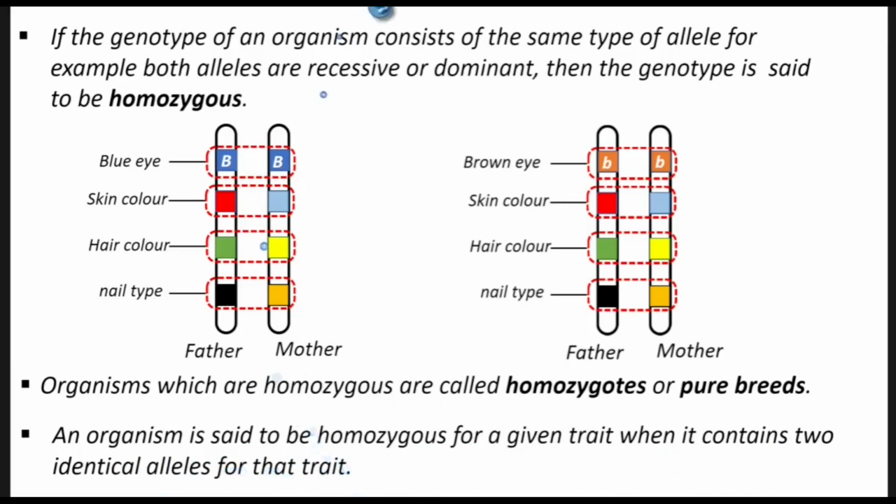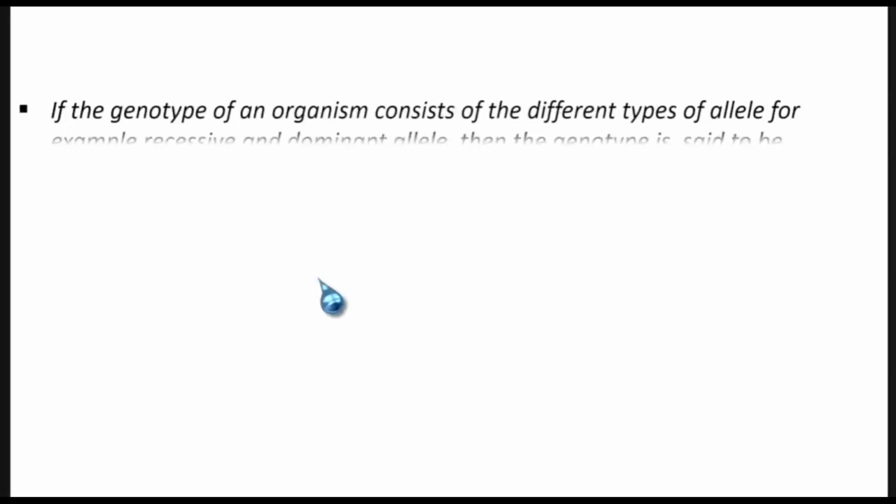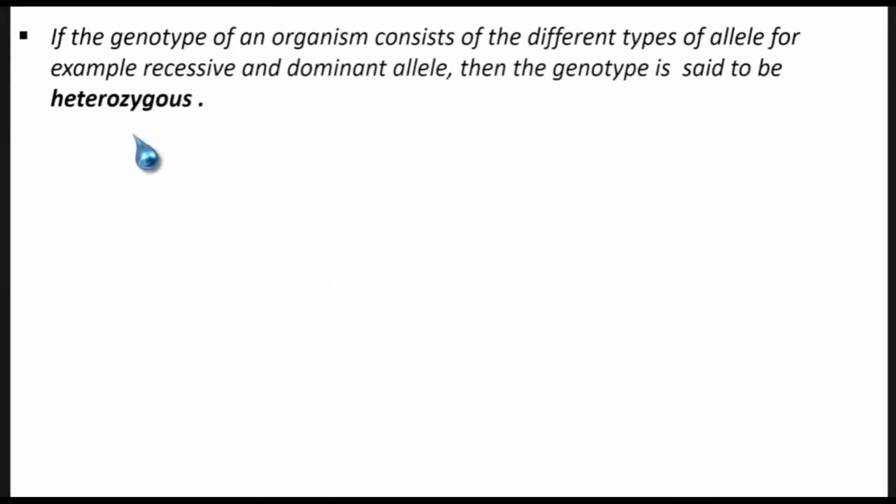So this is the same explanation that we are adding to make you understand even more: an organism is said to be homozygous for a given trait when it contains two identical alleles for that trait. So, two identical. Now let's move a bit and look at another example.